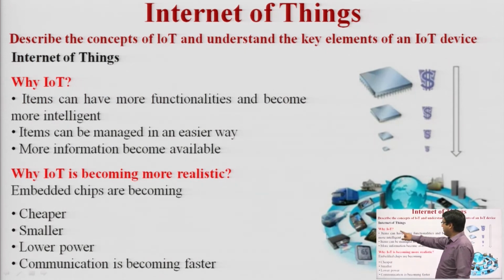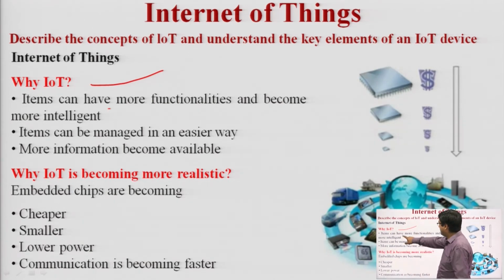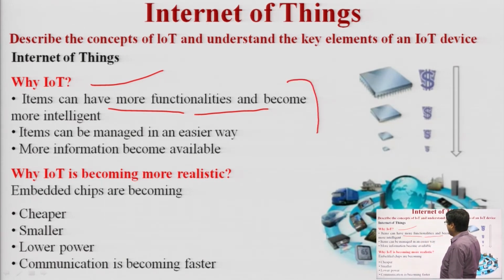So why IoT? Why do we need IoT? Because the devices which we have used traditionally become smart and intelligent enough by using the IoT. So items can have more functionality and become more intelligent by the use of IoT. The devices are connected with each other, they are intelligent and provide more functionality. Items can be managed in an easier way. The things we are using in IoT are easily functional, more intelligent and easier to carry. More information becomes available by using the IoT.